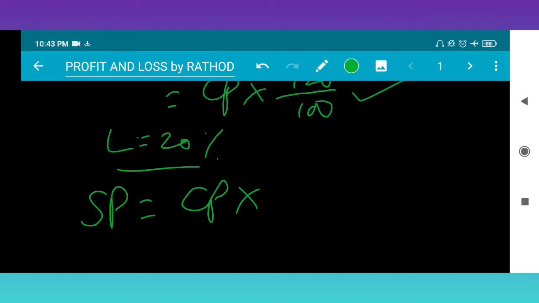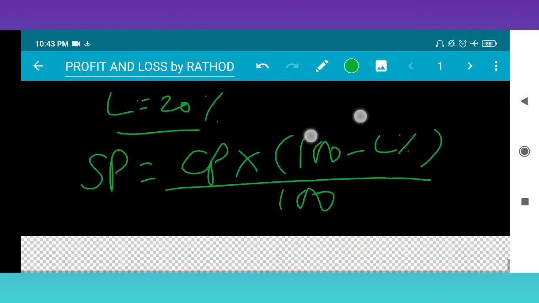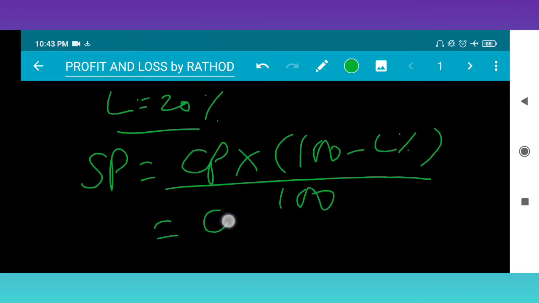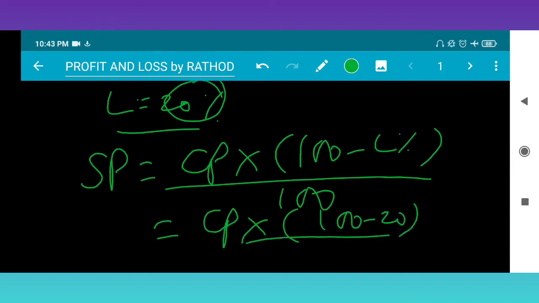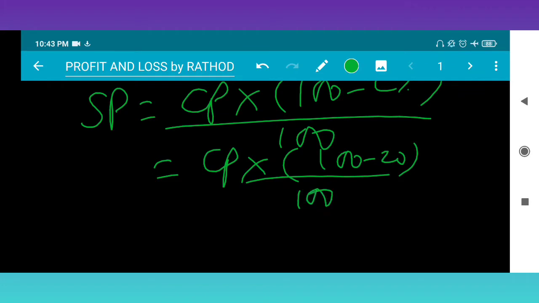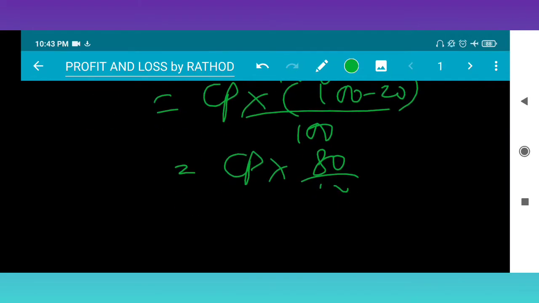Here loss is 20%, so the formula becomes CP into 100 minus loss percent upon 100. So 100 minus 20 upon 100 is equal to CP into 80 upon 100. This is the basic approach, with no need of any formula.